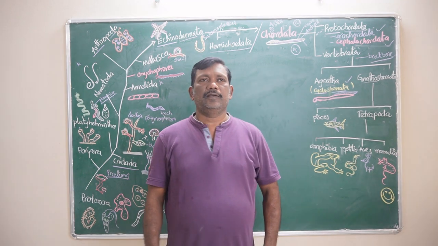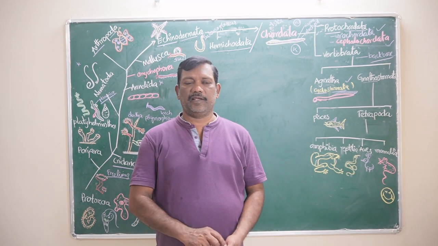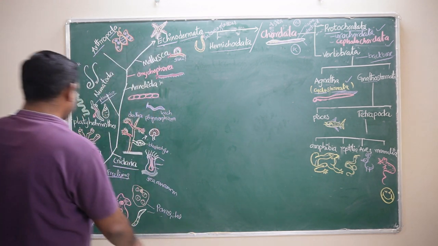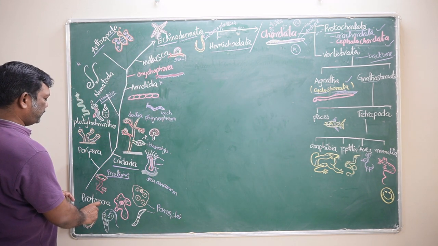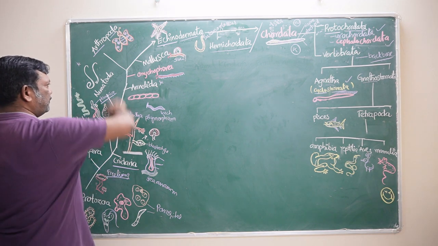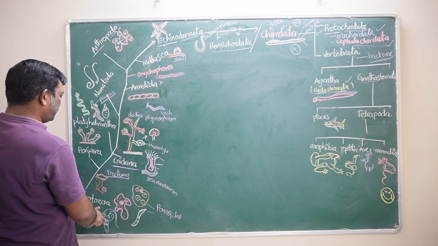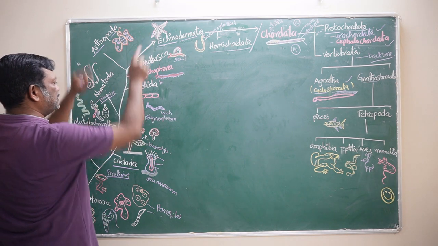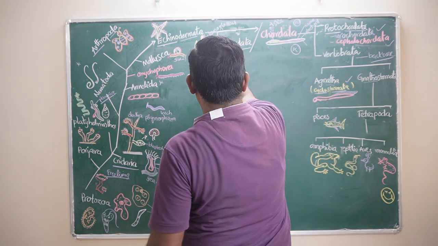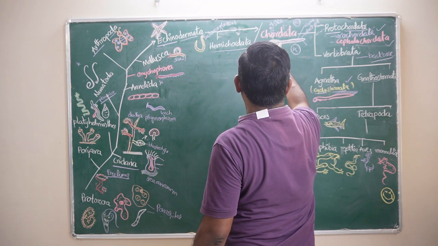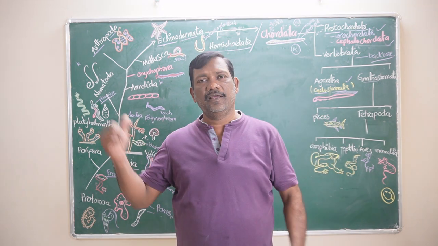This class is about animal body organization. These are the different animals present in the different phyla. This is the evolutionary tree from protozoa, porifera, cnidaria, platyhelminthes, nematohelminthes, like that 11 phyla or the 10 phyla of the non-chordata, hemichordata, and the last phylum is called the chordata. We discussed.